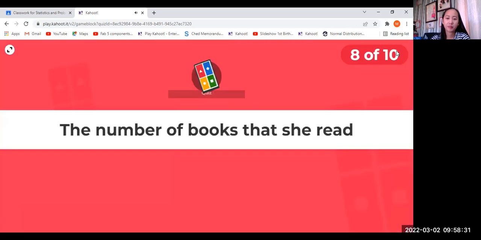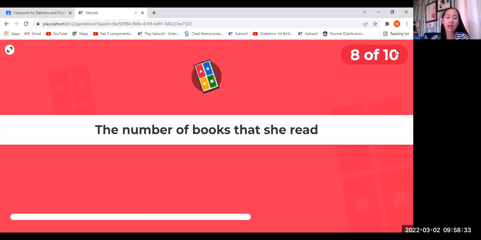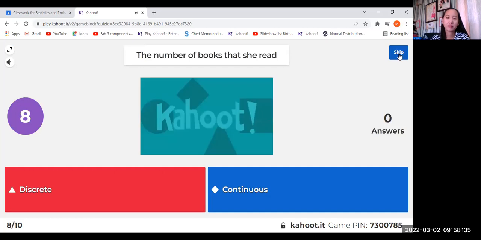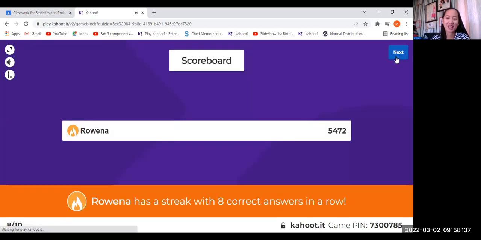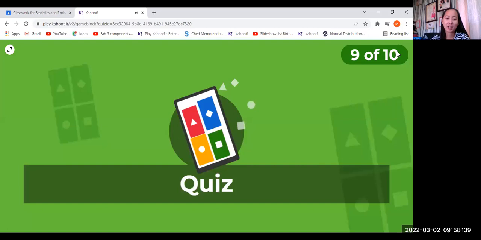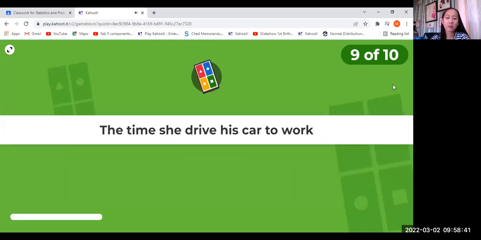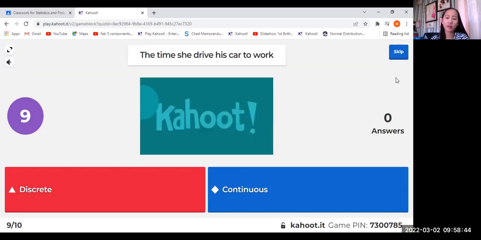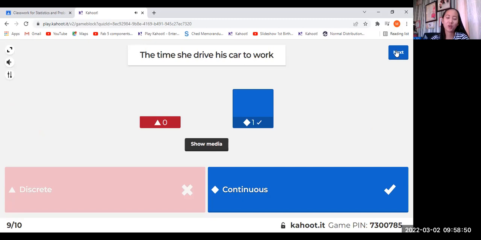The number of books that you read. Discrete. So fast, ang galing. The time she drives his car to work. Continuous? Okay, it's continuous, because it's still a measure.